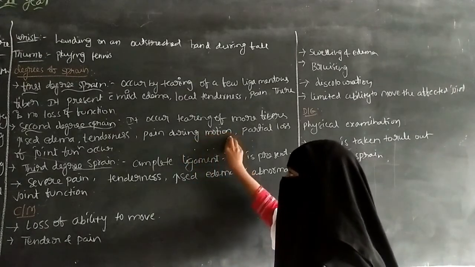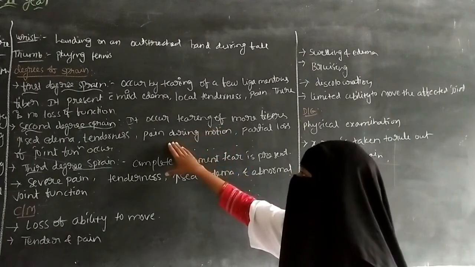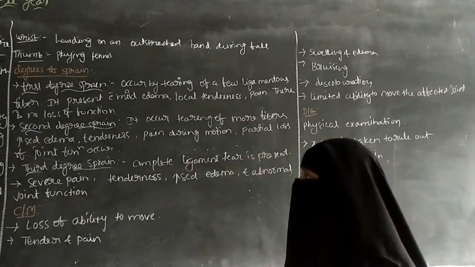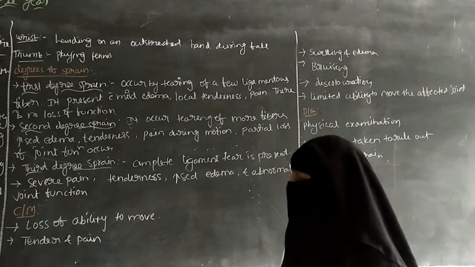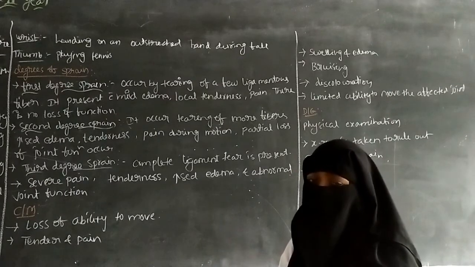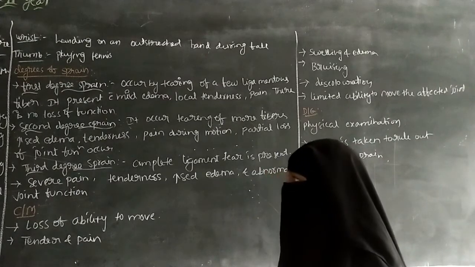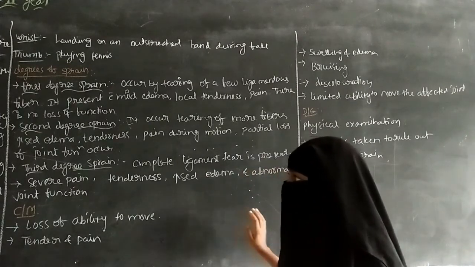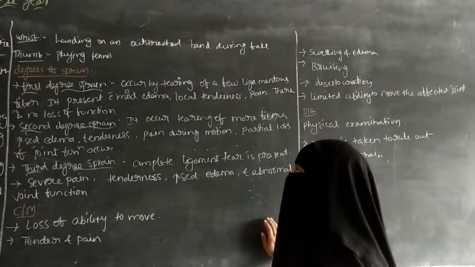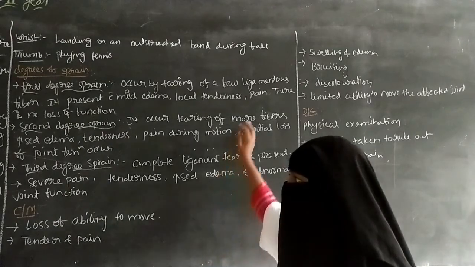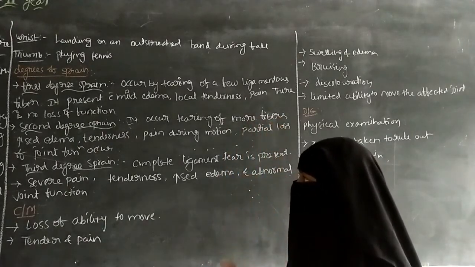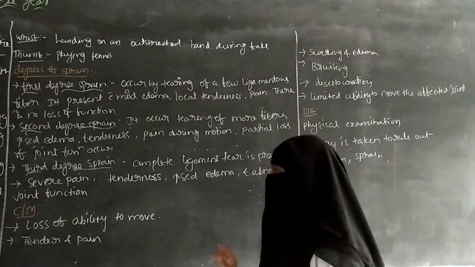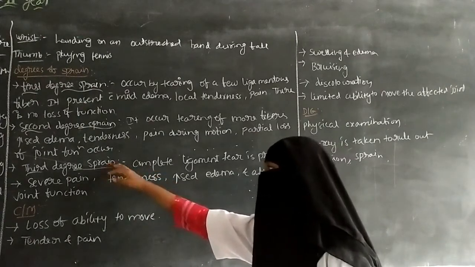By the movement of the joint, the patient will have pain and partial loss of joint function can occur. There is a partial loss of joint function because of the tearing of more fibers, more ligaments in the second degree sprain. And next one is third degree sprain.